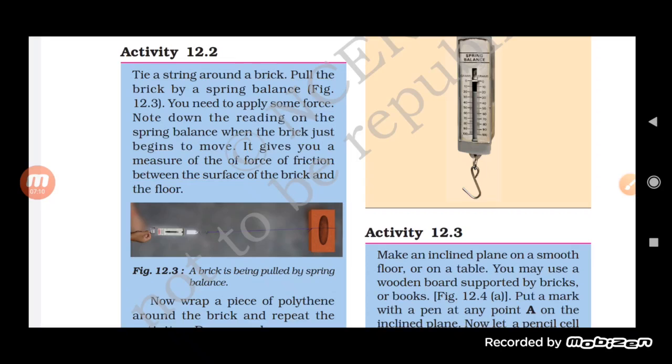So earlier, when no polythene was wrapped on it, the surface was very firmly in contact with the brick, and we had to apply a larger force since the objects are closely in contact with each other. So the force of friction acting between the two objects was very high.